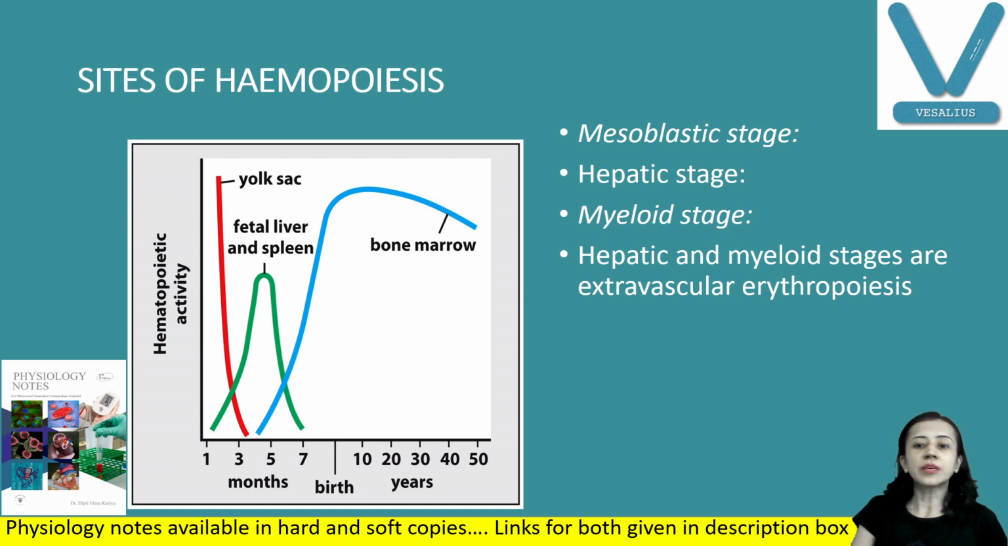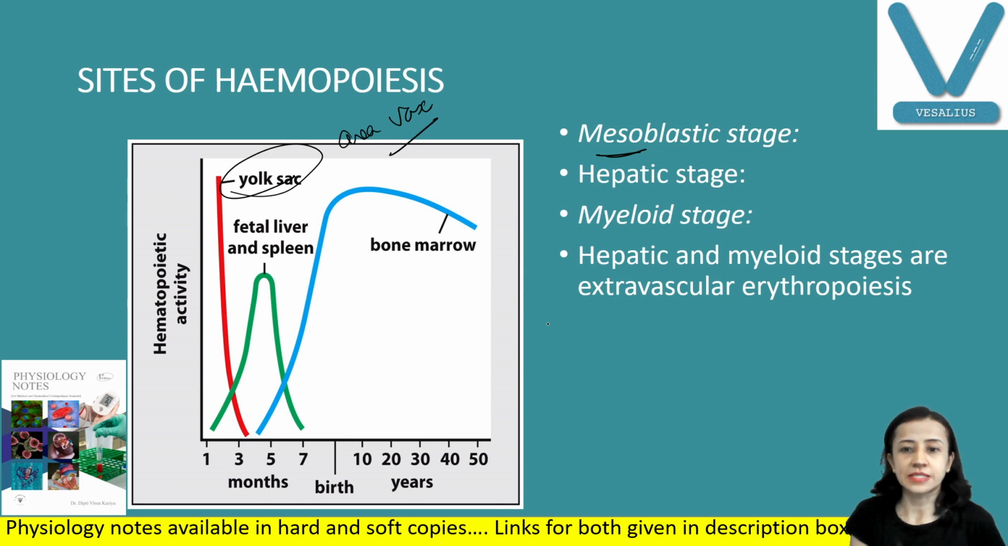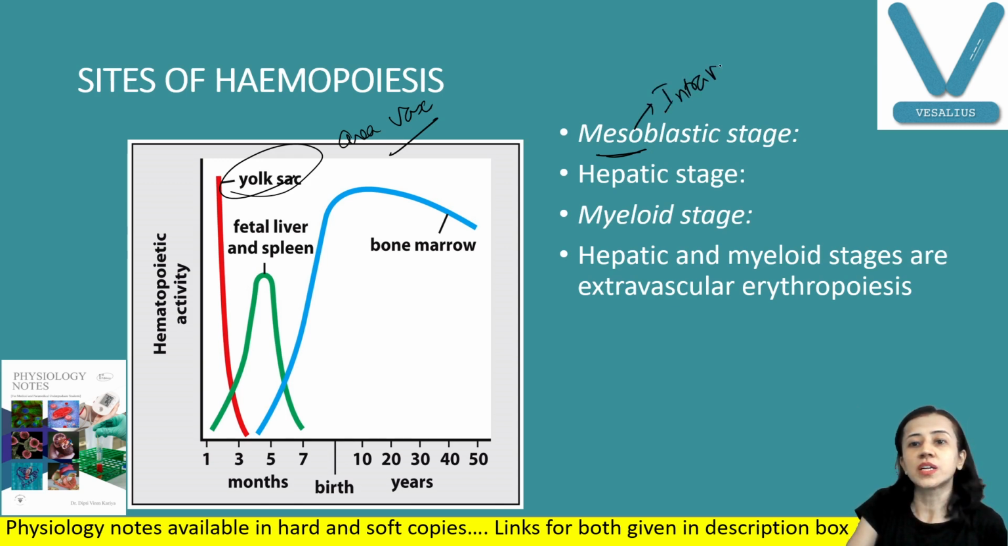Now, sites of hemopoiesis. First is the mesoblastic stage, in the first 2 months of gestation. Here the mesoderm of the yolk sac, or area vasculosa, is the site of hemopoiesis. Erythropoiesis takes place inside the blood vessel, and this stage is known as intravascular erythropoiesis. The remaining two stages are extravascular erythropoiesis.